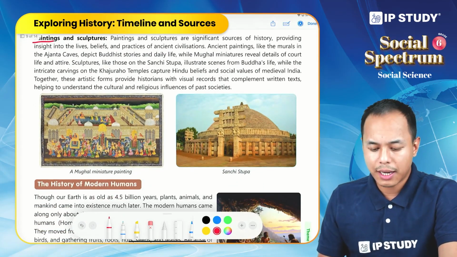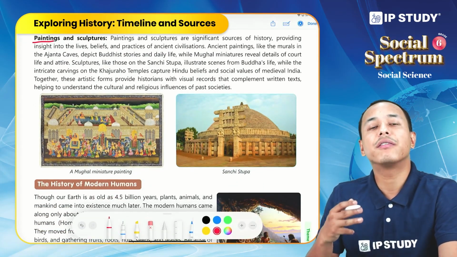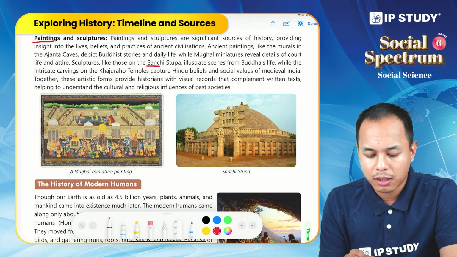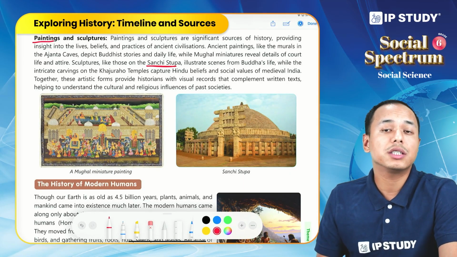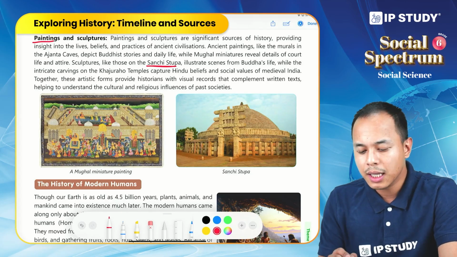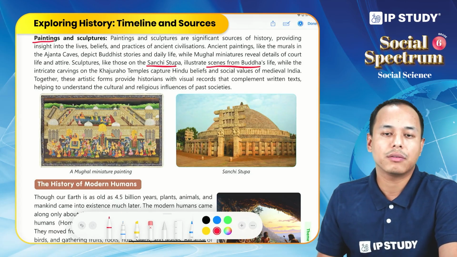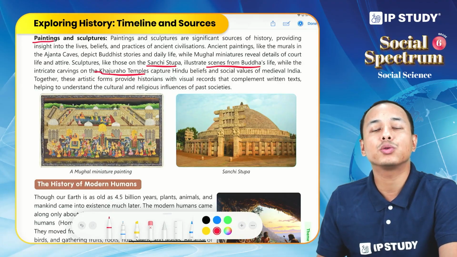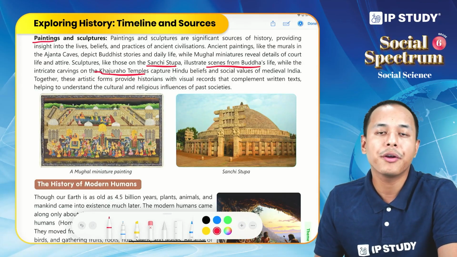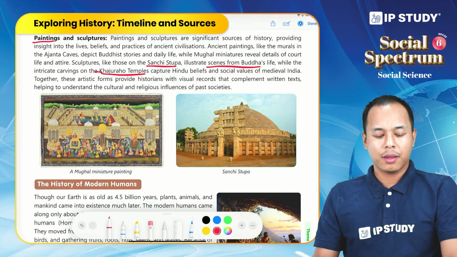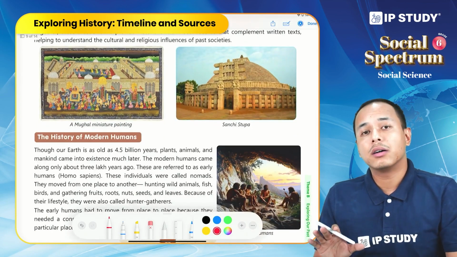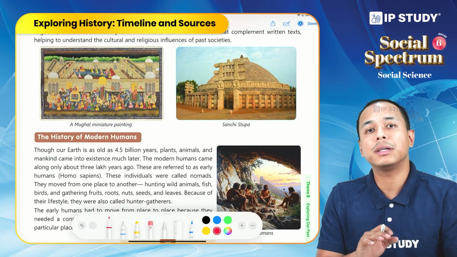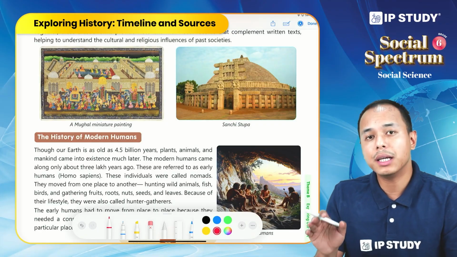Sculptures, on the other hand, illustrate different cultures or beliefs. For example, the sculpture of Sanchi Stupa depicts scenes from the Buddha's life. On the other hand, the carvings on the Khajuraho temple show the Hindu belief of that particular period. So, we have covered the different sources of history, be it archaeological, literary, oral, or artistic.